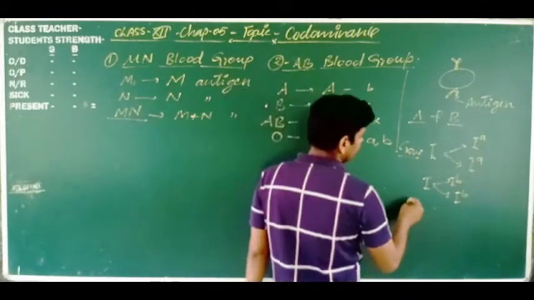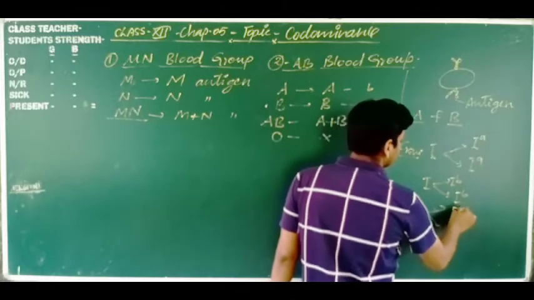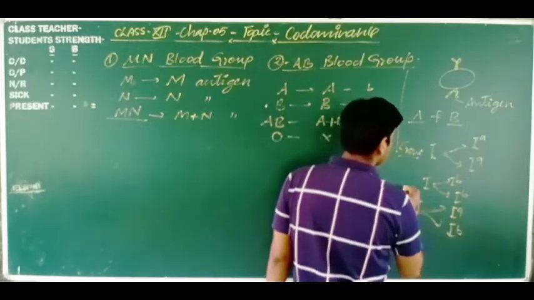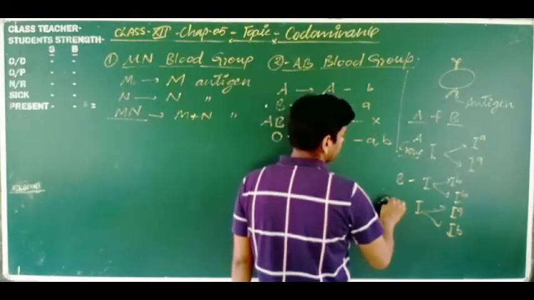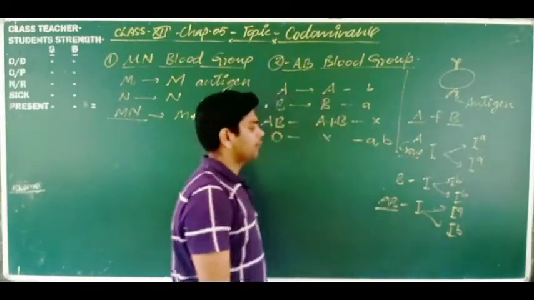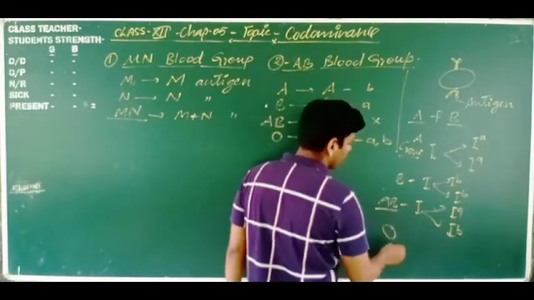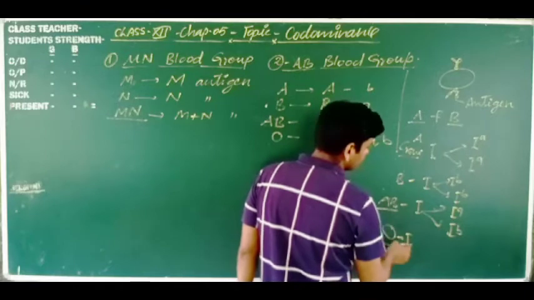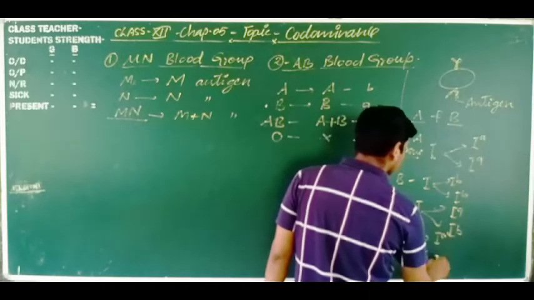And another one, AB, is expressing in this manner: IA and IB. So this is blood group A, this is B, and this is AB. And the next one, blood group O, is expressing in this manner. What? This is I0, I0.